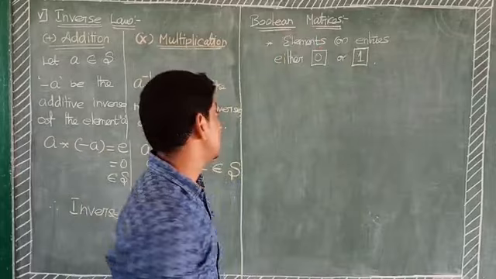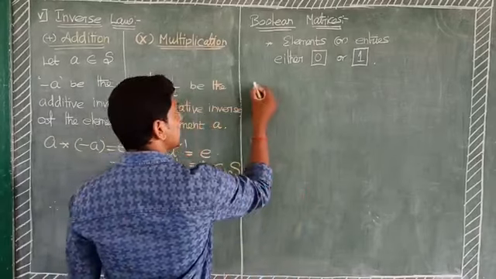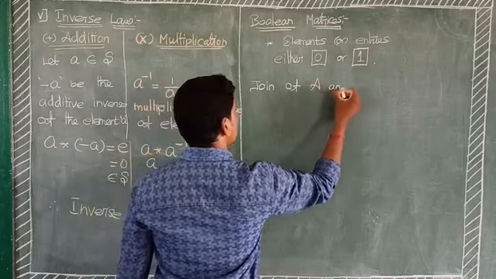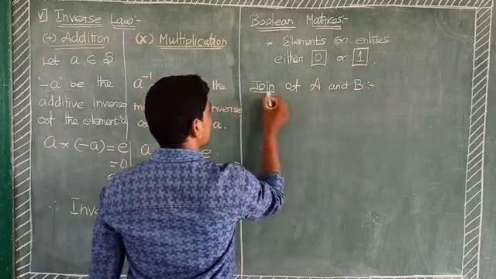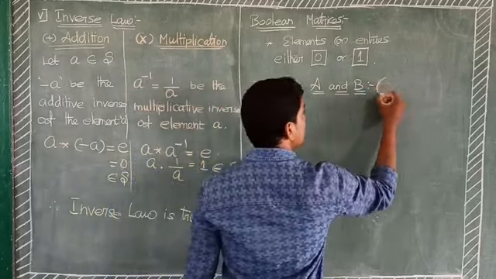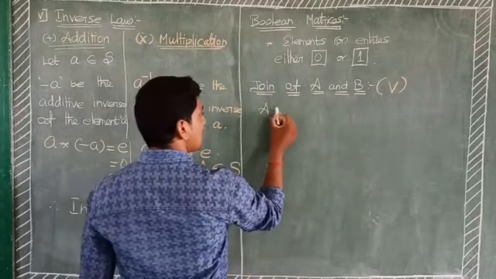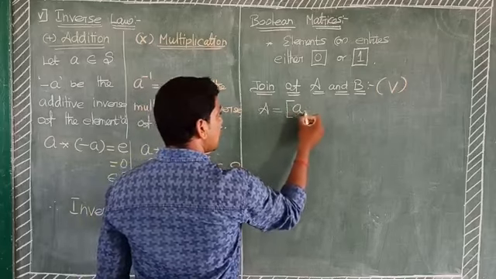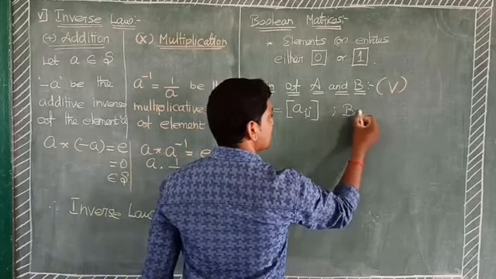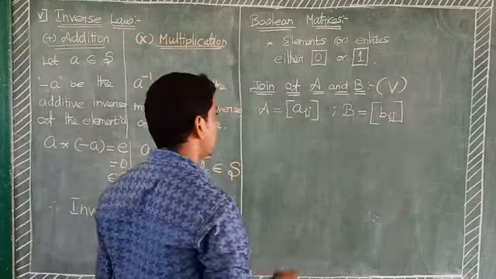Now, this arises in two cases. The first is the operation join, the join of matrix A and matrix B. The symbol is denoted by join. Here A be a matrix, that is a i j, and B be another matrix, that is B i j.